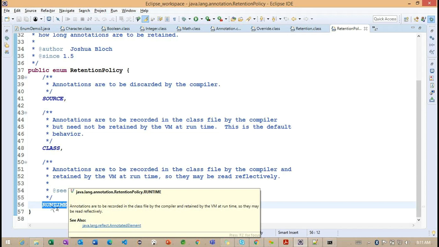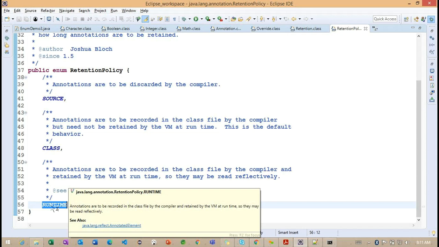When we work with SOURCE, it is available in the source file. Wherever we define this annotation, it will be available in the source file, and while doing the compilation it is going to be discarded. Discard means it is excluded from the compilation part, whenever we work with SOURCE.